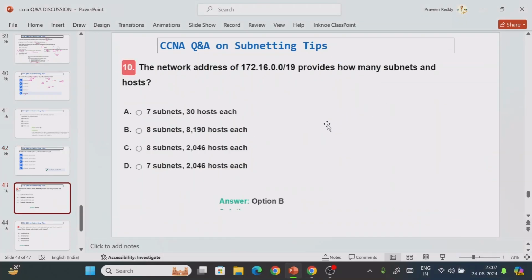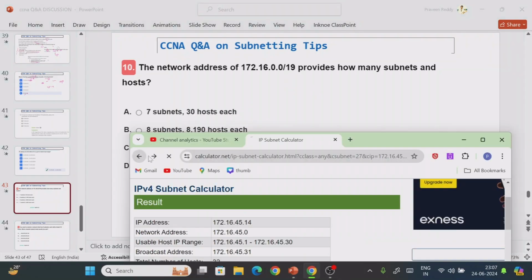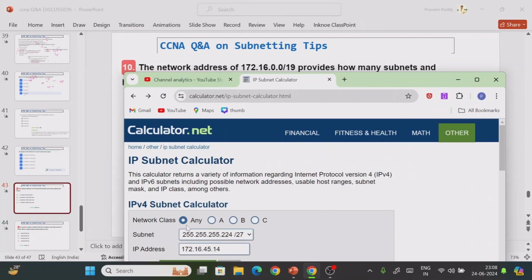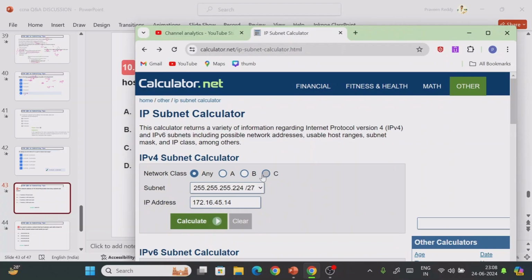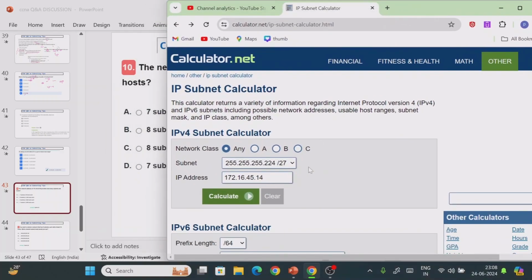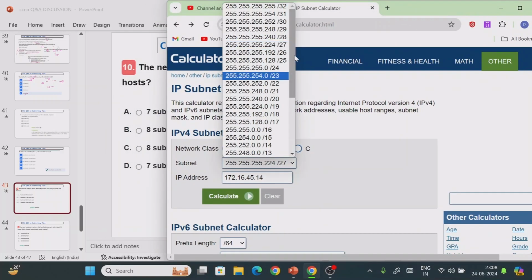Right? The next type of question you can expect is something like this: the network address 172.16.0.0 provides how many subnets and hosts, right? So simple, it is /19, right? /19 means again you go to the subnet calculator and select this /19. If you know the specific range and which class it is, whether class A, class B, or class C, you select it. If you don't know, you select the default. So what is the given question? /19, right? So just click on this /19.